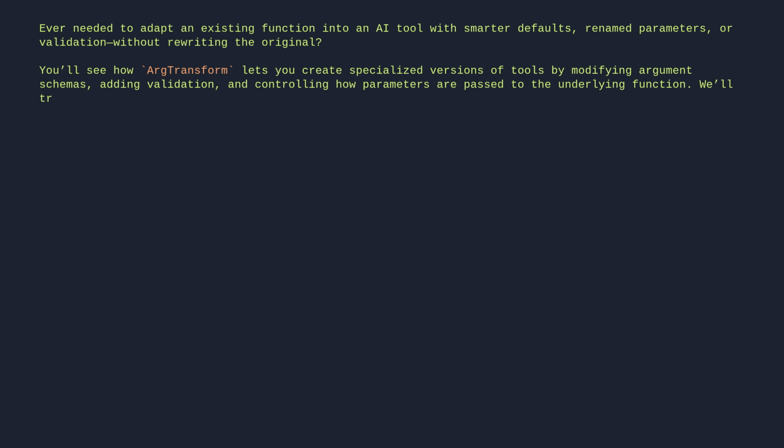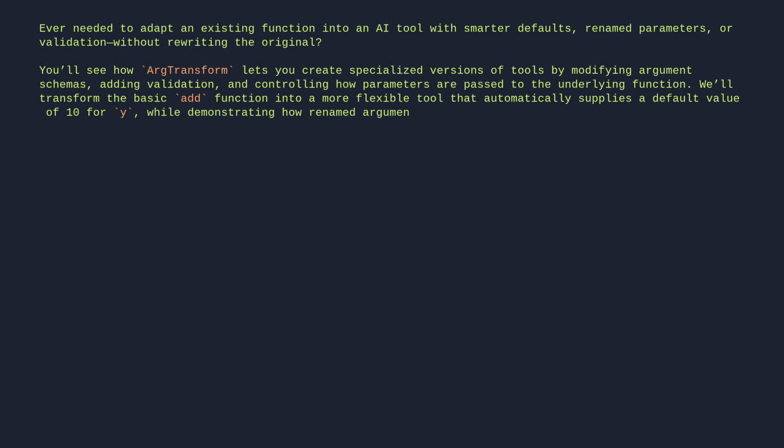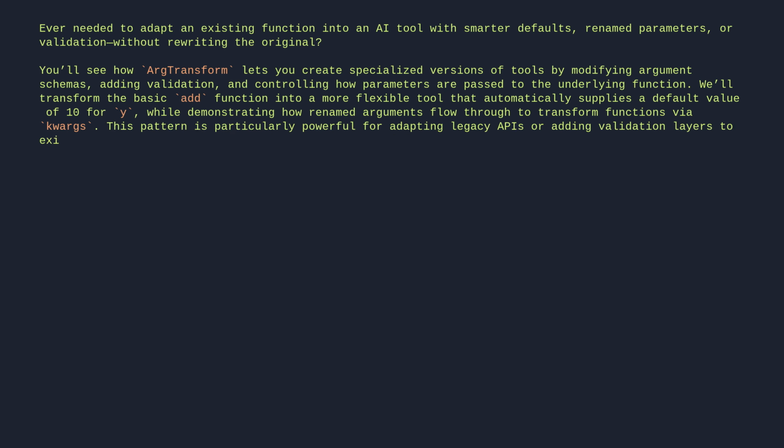We'll transform the basic add function into a more flexible tool that automatically supplies a default value of 10 for y, while demonstrating how renamed arguments flow through to transform functions via kwargs. This pattern is particularly powerful for adapting legacy APIs or adding validation layers to existing tools.